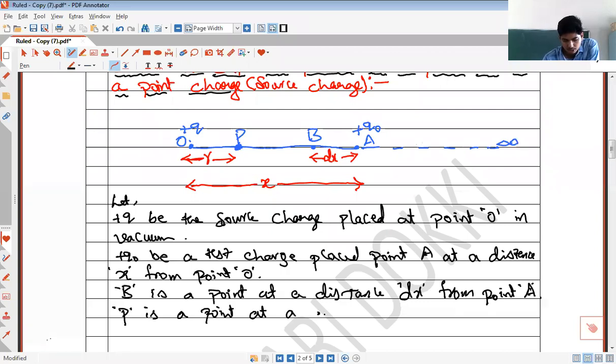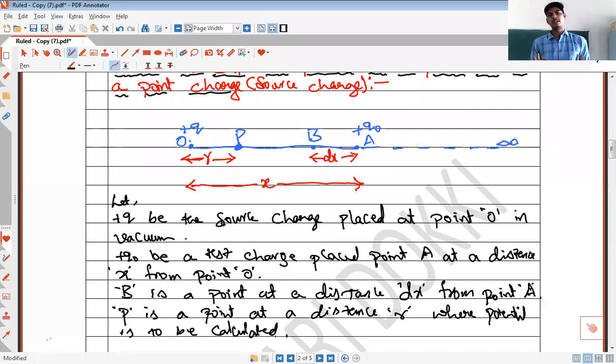P is a point at a distance r where potential is to be calculated. That's it, that is the diagram explanation. Tomorrow I'll tell you what are points A and B and I'll derive this equation.